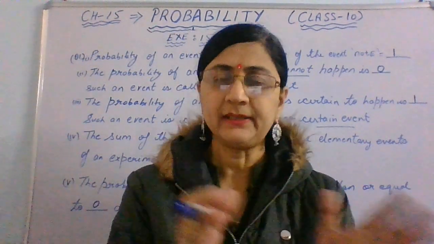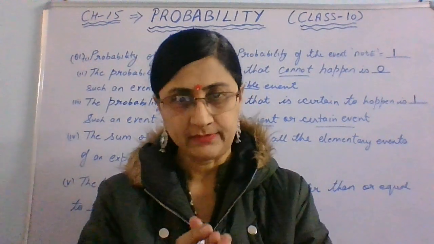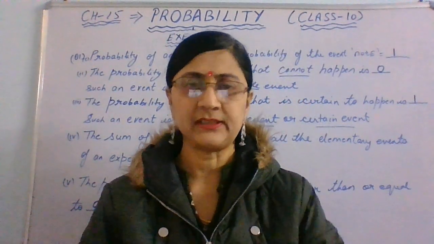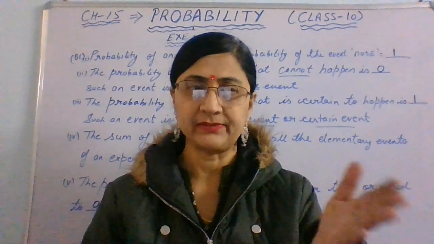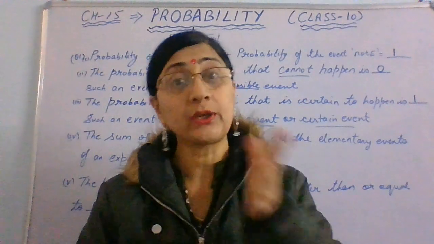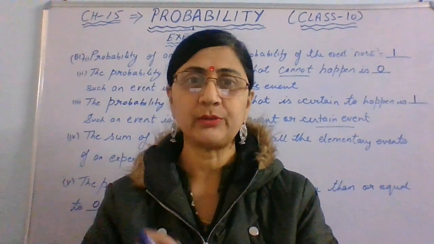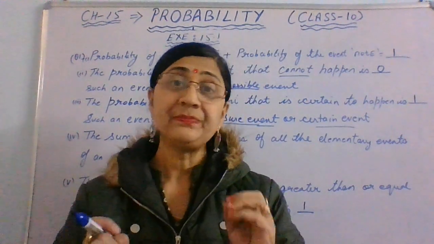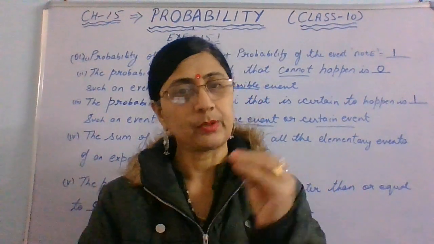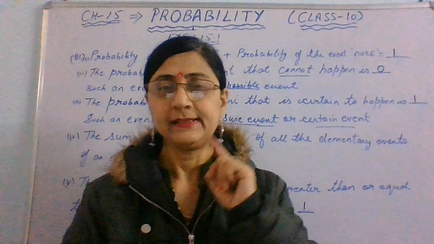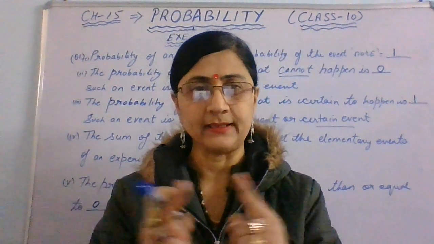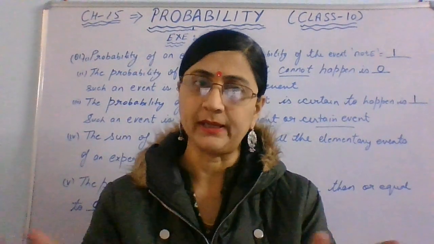Not happening and happening, right? So the total is always 1, right? Like tossing a coin, right? I'll say the probability of getting a head is 1 by 2, and the probability of not getting a head is also 1 by 2, tail आ जाएगा, right? So getting and not getting that head, उन दोनों को जब add up करते हैं, दोनों का total 1 ही होता है. Getting a head is 1 by 2, not getting a head is also 1 by 2. Add them up, 1 by 2 plus 1 by 2 is 1, right?